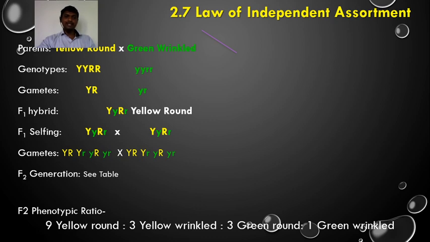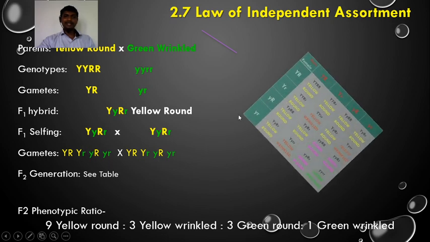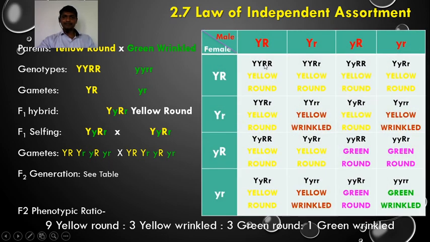We get 16 different individuals by the combination of these four different gametes. So 4 gametes from the male parent, 4 gametes from the female parent. So 4 into 4 we get 16 individuals like this: yellow round, yellow wrinkled, green round, green wrinkled, in the ratio of